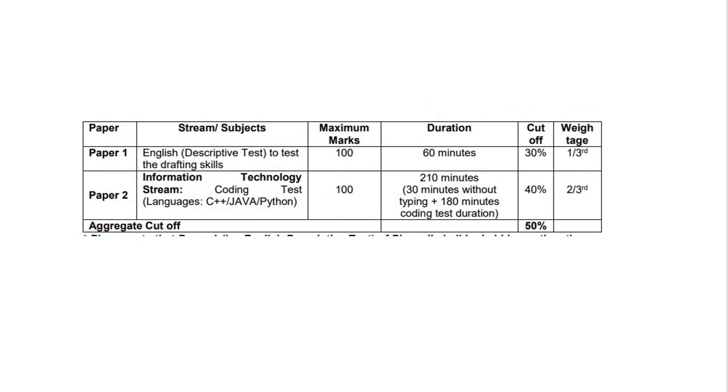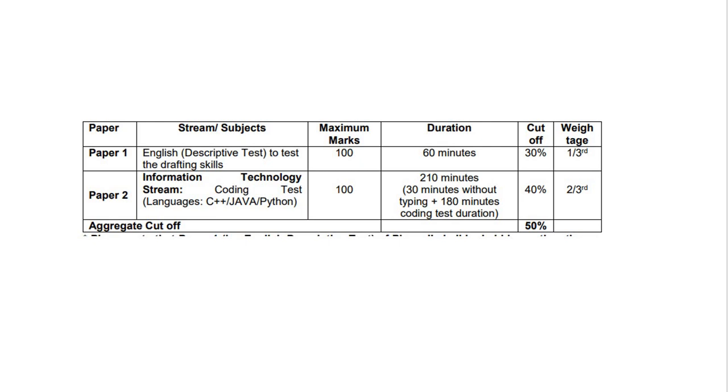Now coming to phase 2, once you qualify for phase 1, you will be allowed to write phase 2, and in phase 2 again you have to write two papers. Paper 1 will be English descriptive and it will account for 100 marks in 60 minutes, and you have to get 30% as the individual sectional cutoff of English. That will be descriptive. Here you will be having three questions, and these three questions will be essay, précis, and letter writing. Individually you have to get 30% here in paper 1.